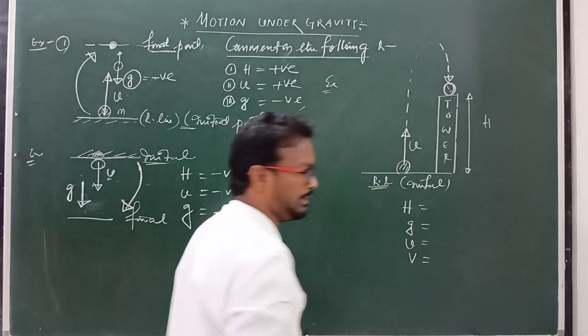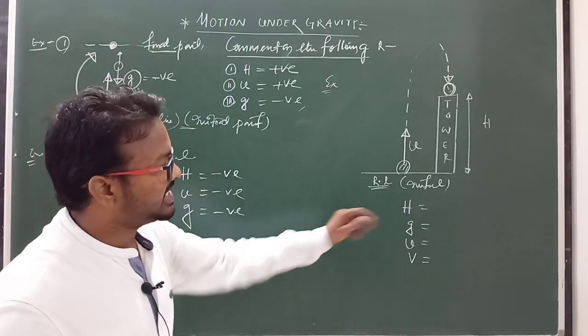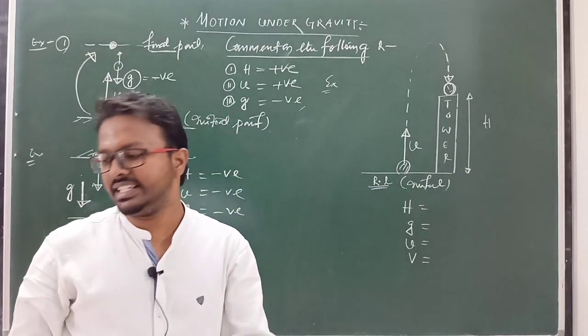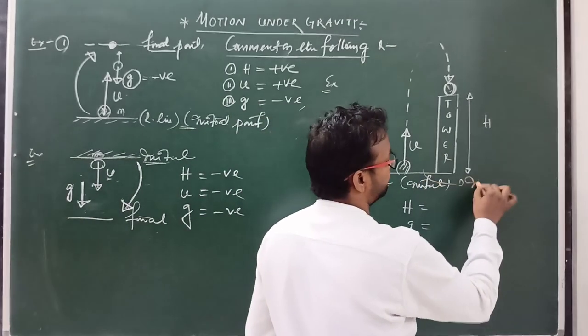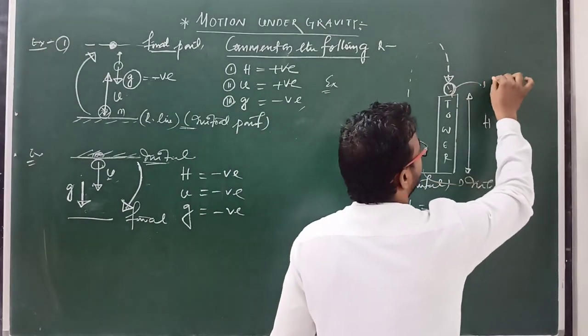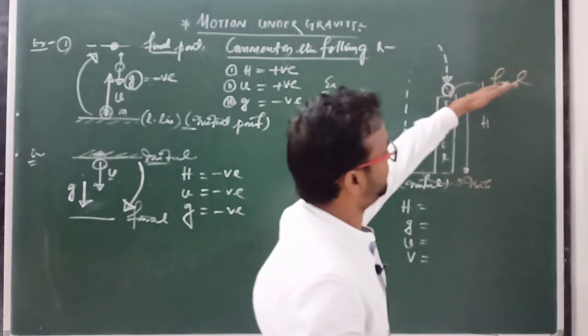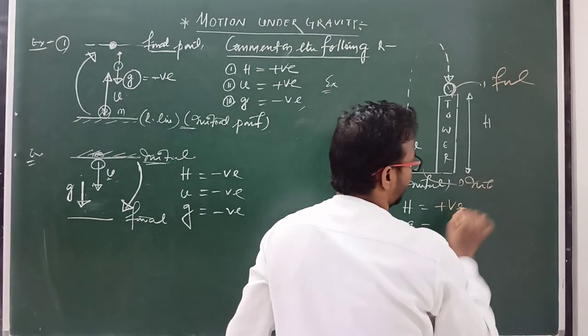v means final velocity. So in this case, what is h? h is displacement. For displacement we have to consider only the initial and final points. This is the initial point and this is the final point, so the final point lies above the initial point. So h is taken to be positive. Clear?